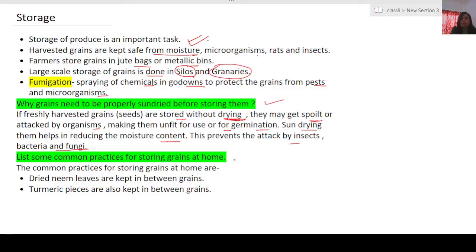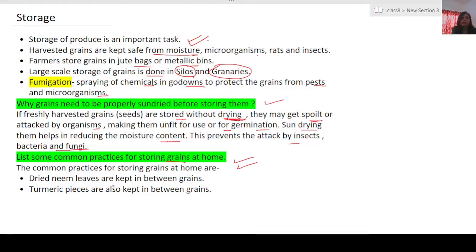Then what are the common practices we observe in the home during the storage of grains? Nowadays we have small tablets which keep pests and insects away from the stored grains. But apart from that, there are some traditional techniques too.